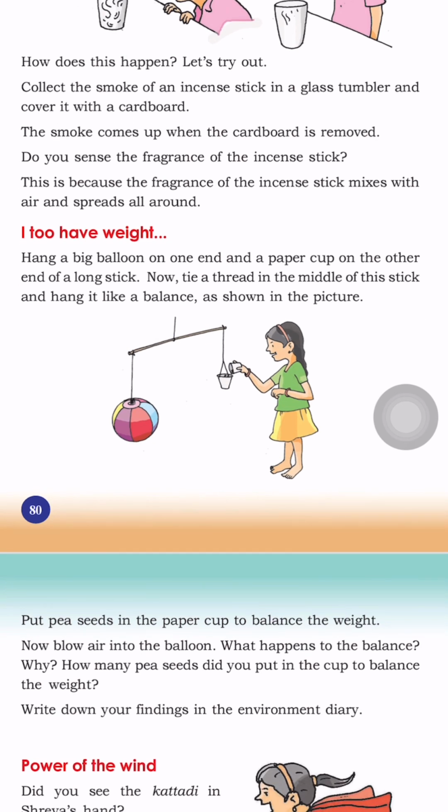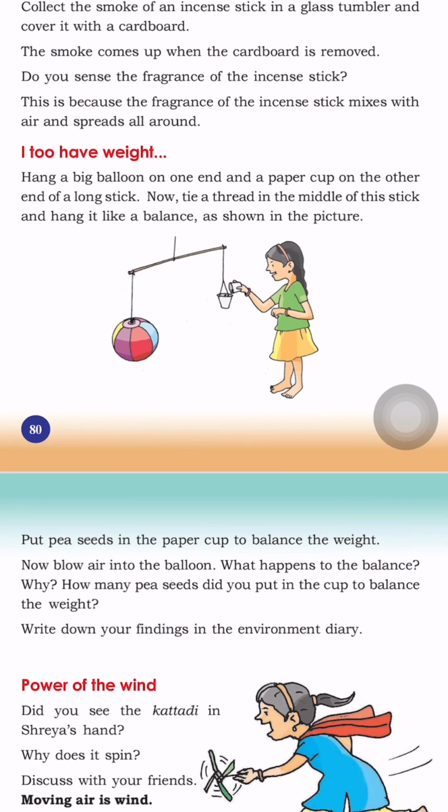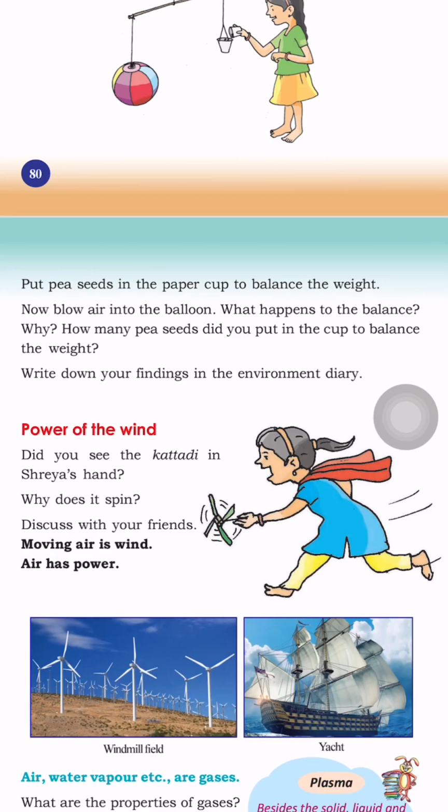I too have weight. Hang a big balloon on one end and a paper cup on the other end of a long stick. Now tie a thread in the middle of the stick and hang it like a balance, as shown in the picture. Put some pea seeds in the paper cup to balance the weight. Now blow air into the balloon. What happens to the balance? Why? How many pea seeds did you put in the cup to balance the weight? Write down your findings in your own words.